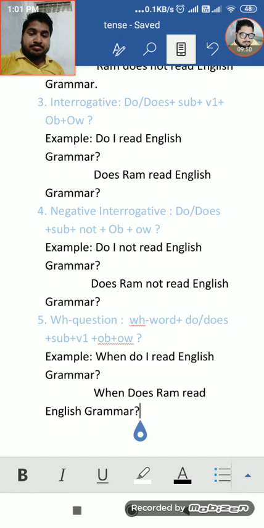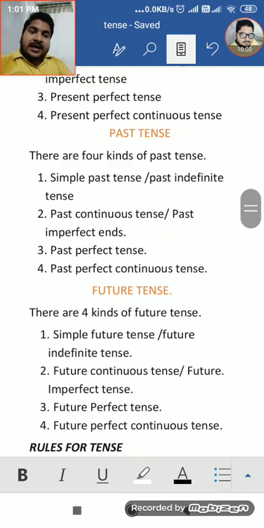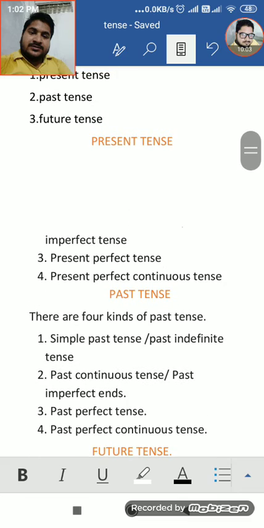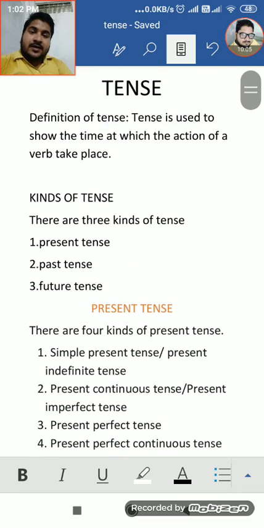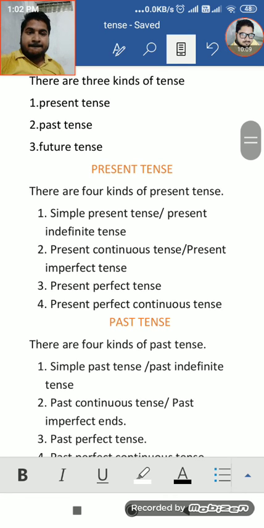And after this, we have to study the structure of present continuous tense, and this will be taught in the next video.